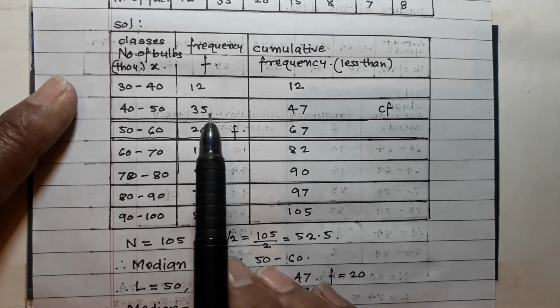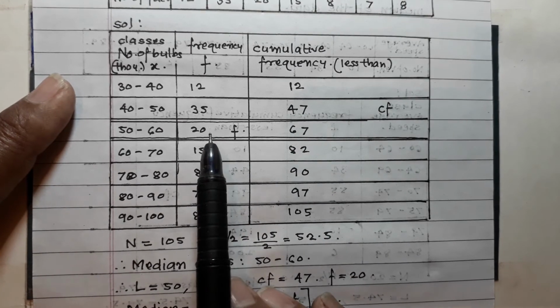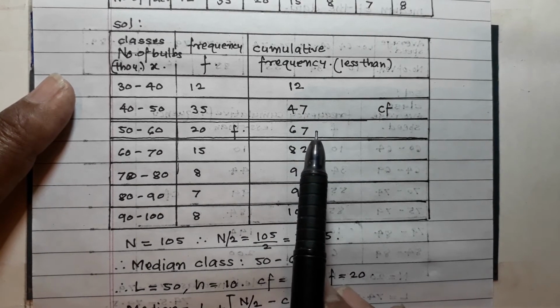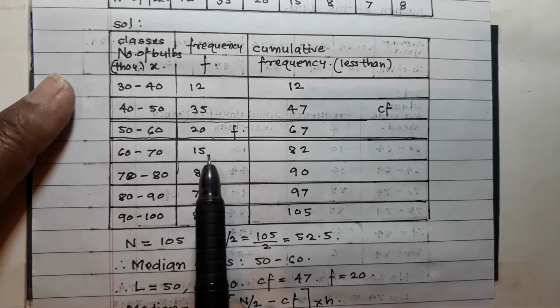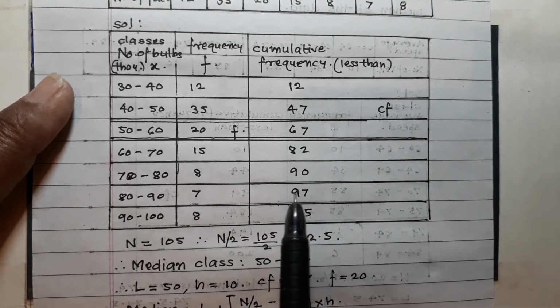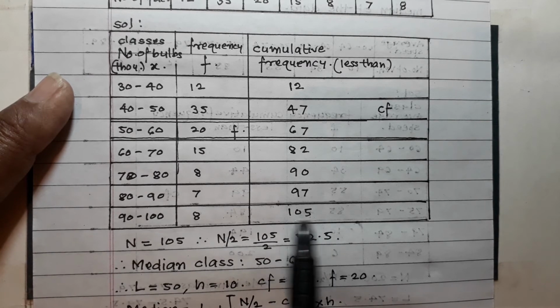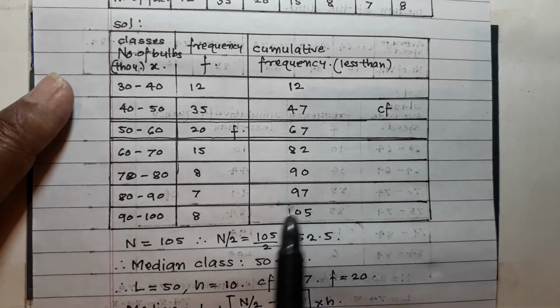Then 12 plus 35 is equal to 47. 47 plus 20 is equal to 67. 67 plus 15 is equal to 82. 82 plus 8 is equal to 90. 90 plus 7 is equal to 97. And 97 plus 8 is equal to 105. So here n is equal to 105.